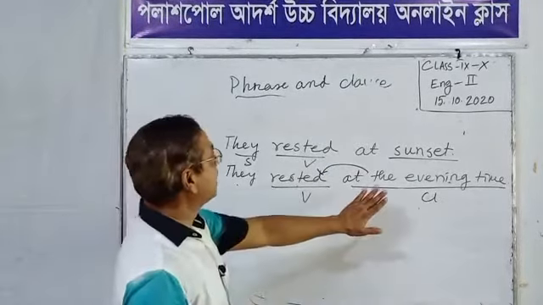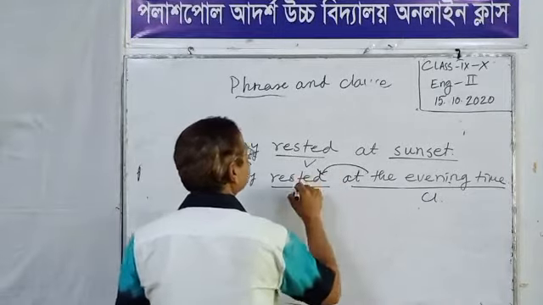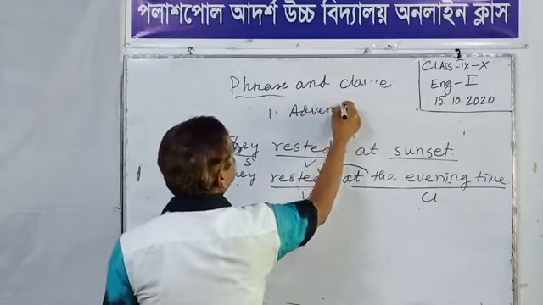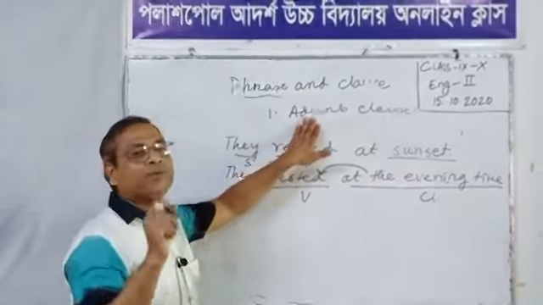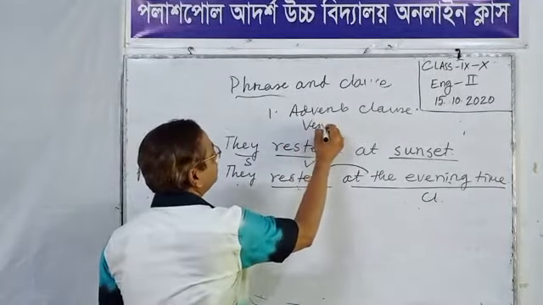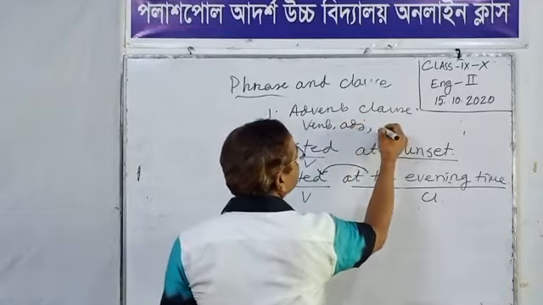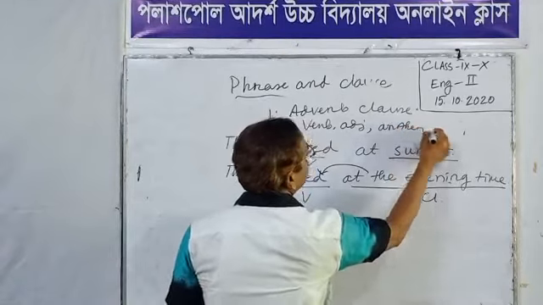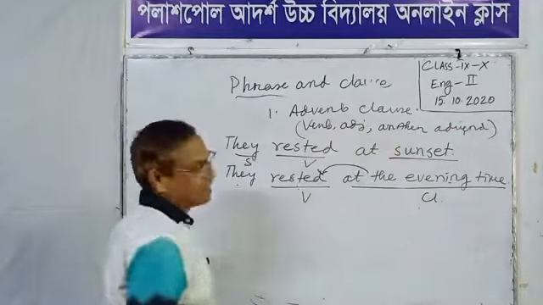Those clauses modifying the verb, this is adverb clause. And we know adverb modifies verb, adjective, another adverb. We learned in our last classes.